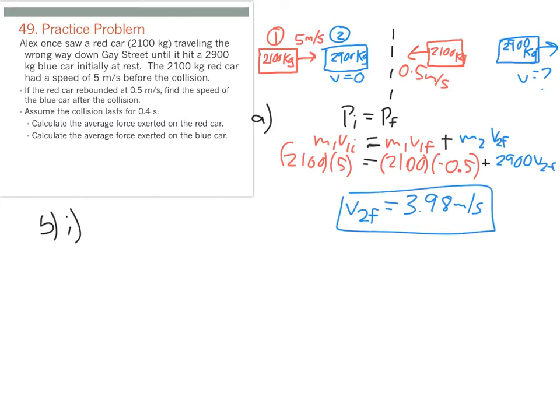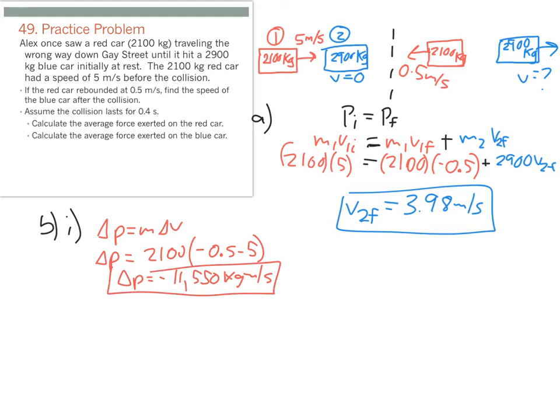The next part tells me the collision lasts for 0.4 seconds. We want to find the average force on the red car. So for that, I'm going to think about my change in momentum, which is mass times change in velocity. So the change in momentum of the red car is going to be 2100 times final velocity, negative 0.5, minus initial velocity, which is 5. And so I end up getting a change in momentum here of negative 11,550 kilogram meters per second.